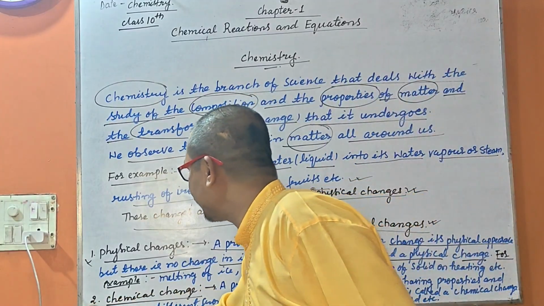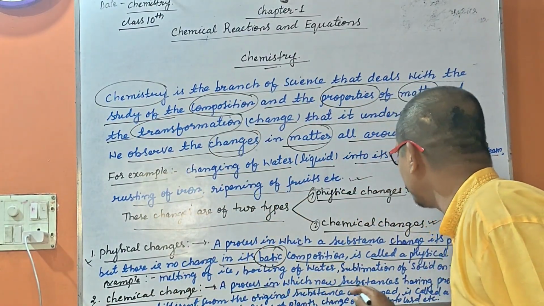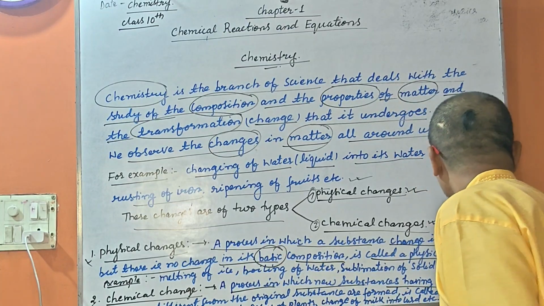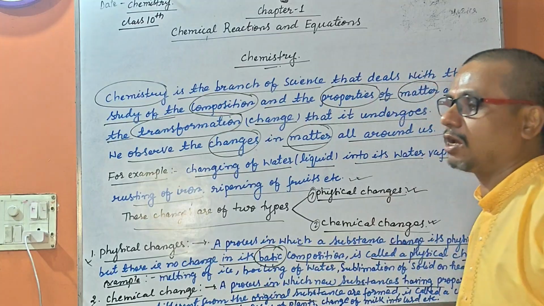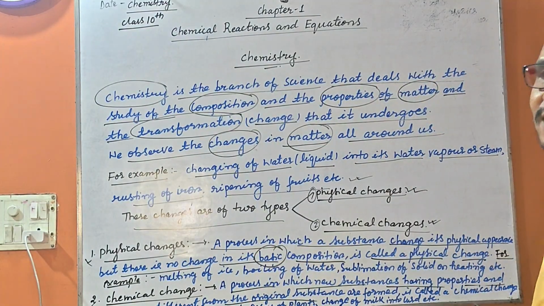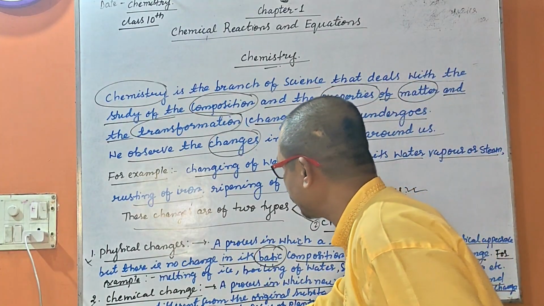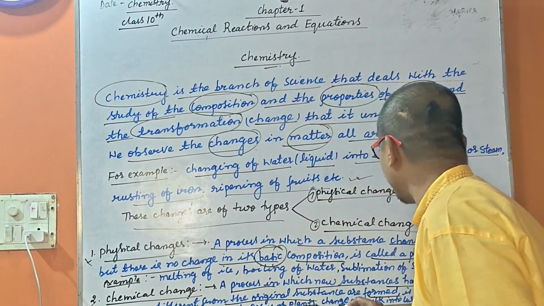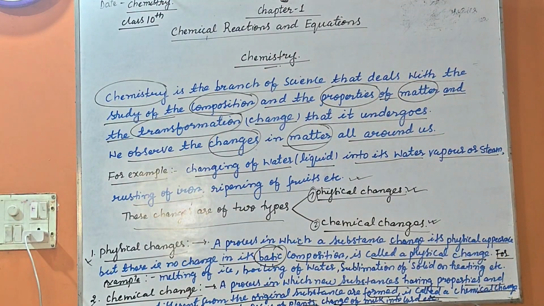Second is the chemical change. A chemical change is a process in which a new substance is made having properties and composition different from the original substance. For example, burning of wood, decay of plants, change of milk into curd, etc. These are the chemical changes.